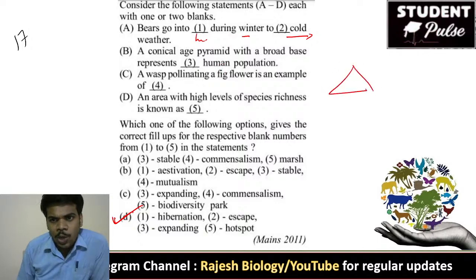And a yucca pollinating fig flower is an example of mutualism, and an area with high levels of species richness is known as a hotspot. So that is the right answer.